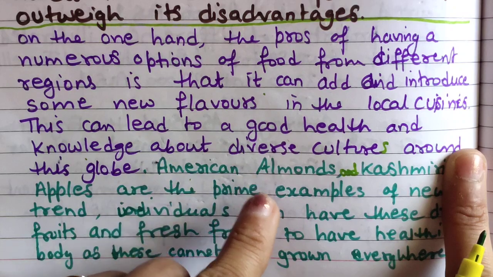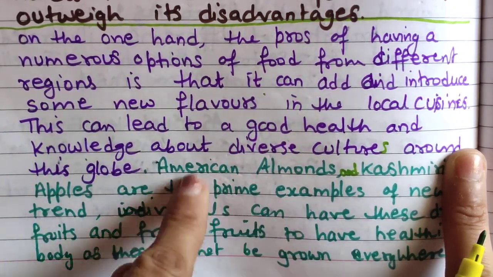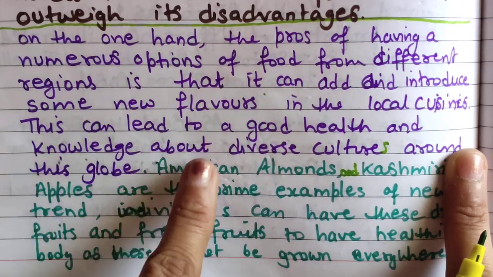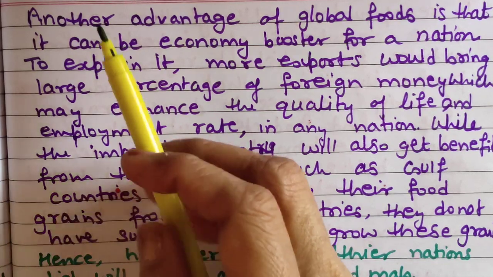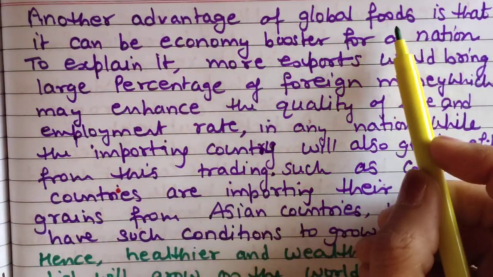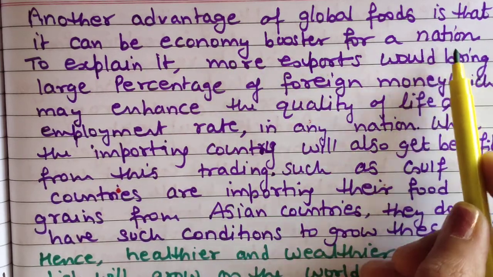So whatever the example is related to that point, explain, just add the example with this point only. Okay, now second point. You can see my second. Another advantage of global foods is that it can be economy booster for a nation.